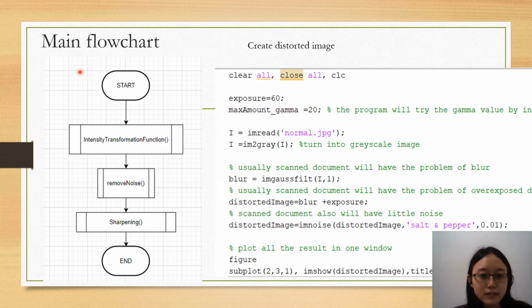So the main flow chart here will start with the intensity transformation function using gamma transformation. Next, remove the noise and then sharpen the image.